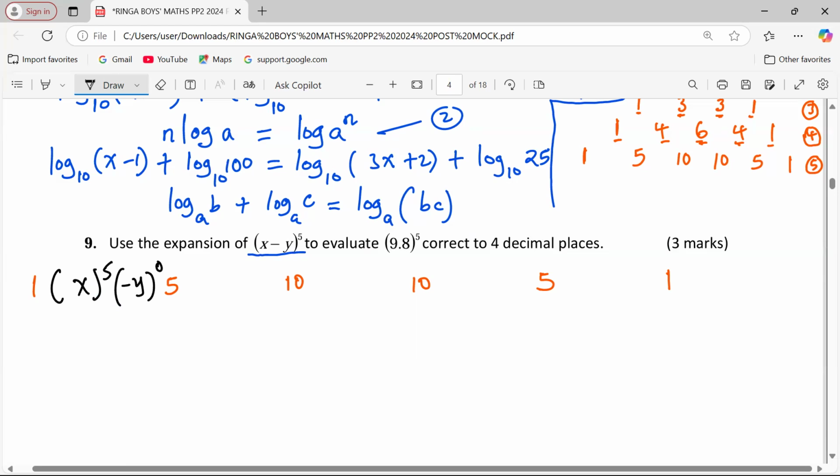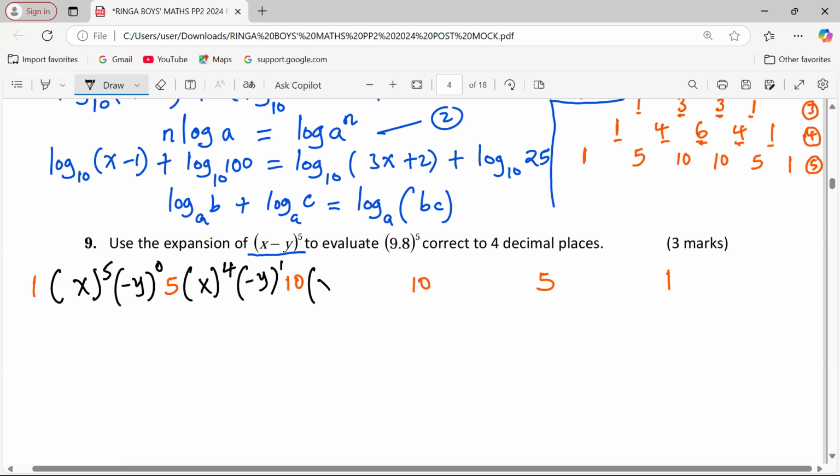In the next term, we'll have x to power 4, but negative y takes 1. Remember, at every term, the two powers must add up to 5. So we had 5 and 0, total is 5. Now we are having 4 and 1, total is still 5. As the powers of x decrease, the powers of negative y increase from 0 to 1.